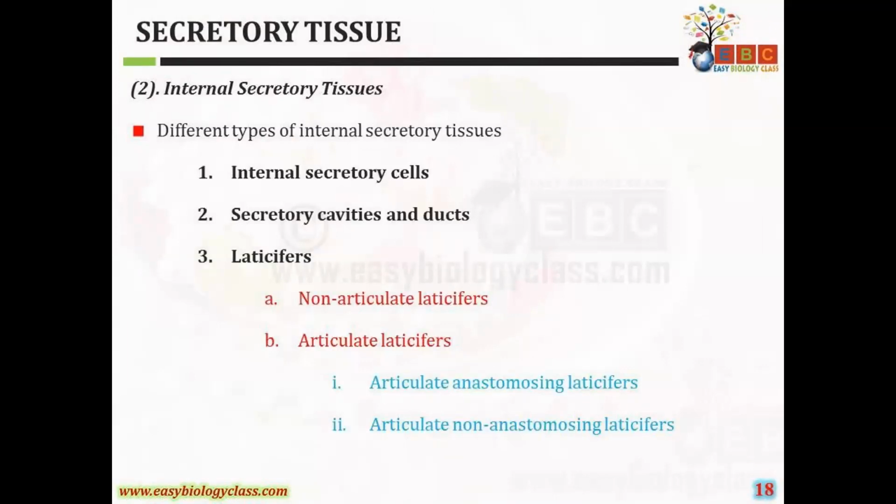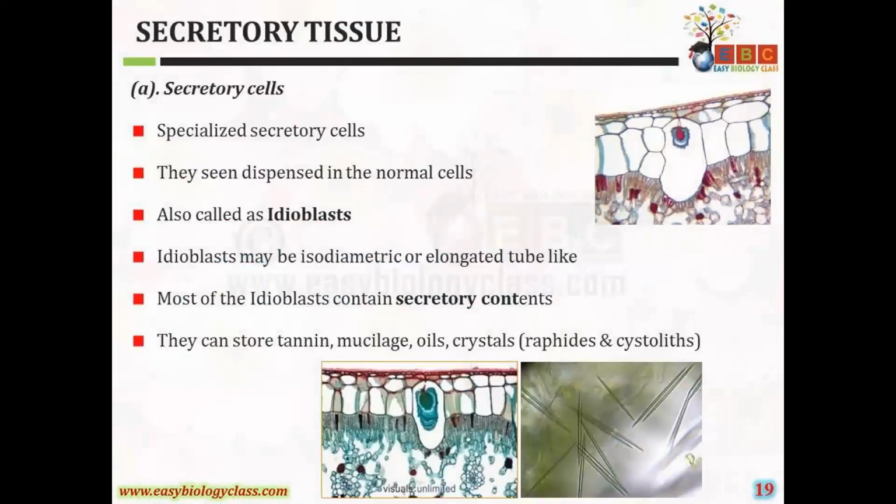Internal secretory tissues are again classified into different types: internal secretory cells, secretory cavities and ducts, and laticifers. They differ based on shape, size, and secretions. Laticifers are again classified into two types: non-articulated laticifers and articulated laticifers, and articulated laticifers are anastomosing or non-anastomosing. The first one is the secretory cells.